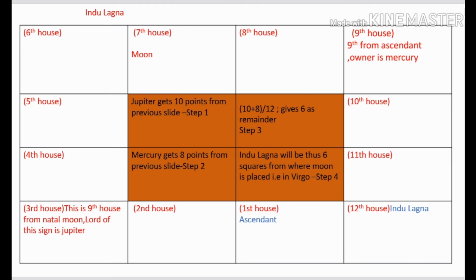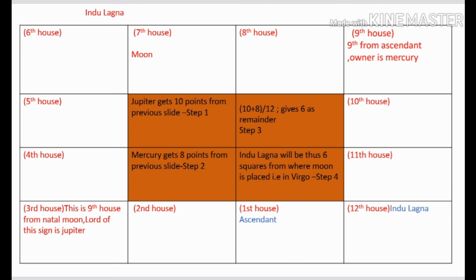So what we are doing is, we are basically noting down the ninth house lords from the ascendant and the moon. That is, you note down the lord of the ninth house from the ascendant, you note down the lord of the ninth house from the moon.